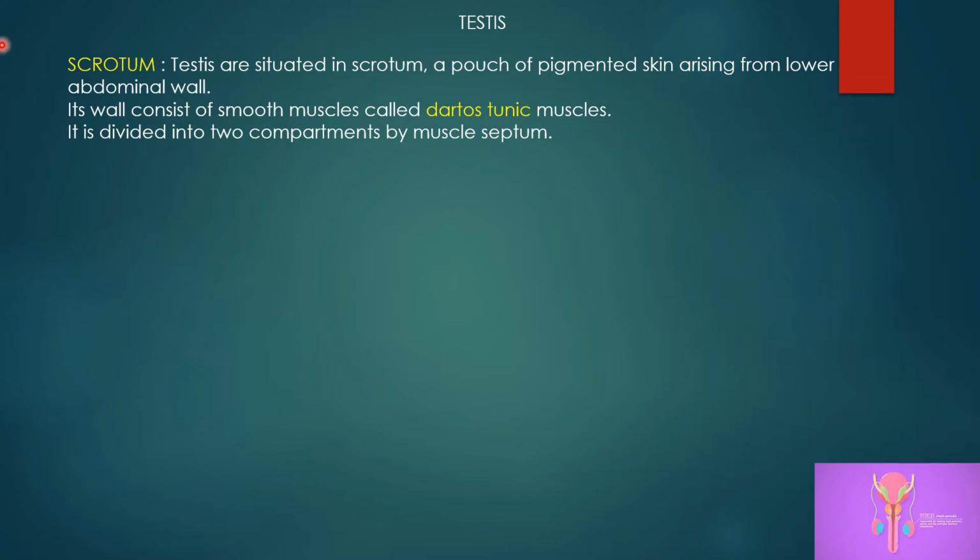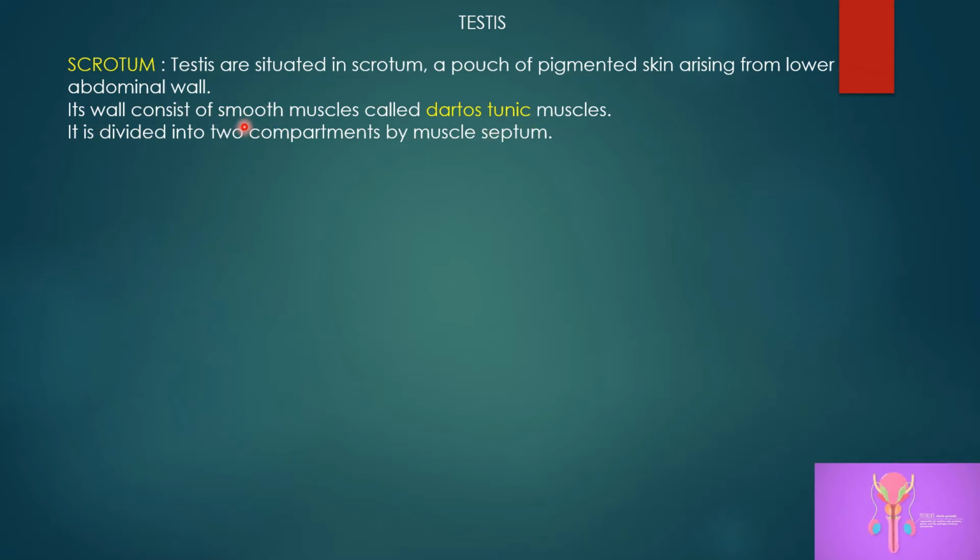Testes. Let us understand step by step the important terms related to the male reproductive system. The very first thing that we are going to study is testes. Now here if you see this fluorescent green color structure, or you can say this bluish color structure is called the testes. Now this testes is actually enclosed in a sac-like structure called scrotum. So testes are situated in scrotum, a pouch of pigmented skin arising from the lower abdominal wall. It consists of smooth muscles called dartos tunic muscle.